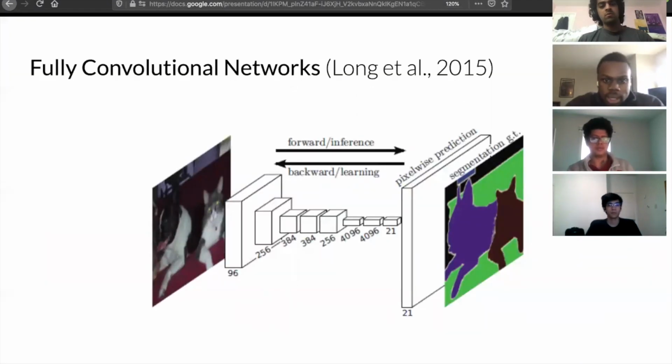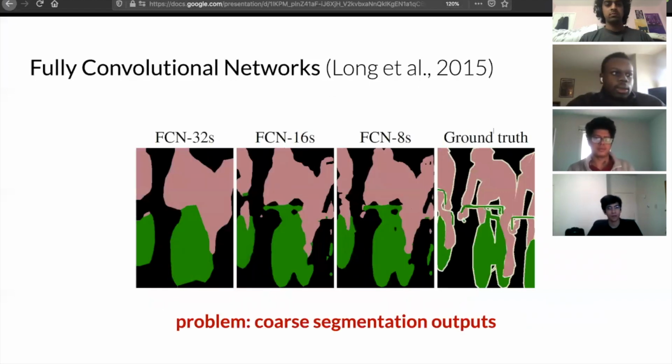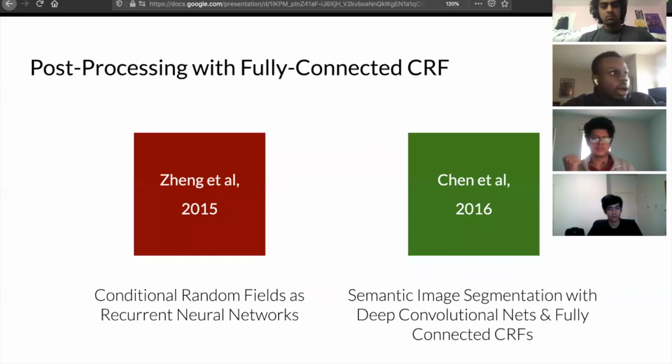So recently, a lot of deep learning architectures have been used to approach this problem. FCNs, or fully convolutional networks, were first used by Long et al. in 2015, and they use CNNs, but they produce coarse outputs. So oftentimes people have recently tried to use CRFs as post-processing. Using a fully connected CRF, we can perform either variational inference or approximate inference with an RNN.